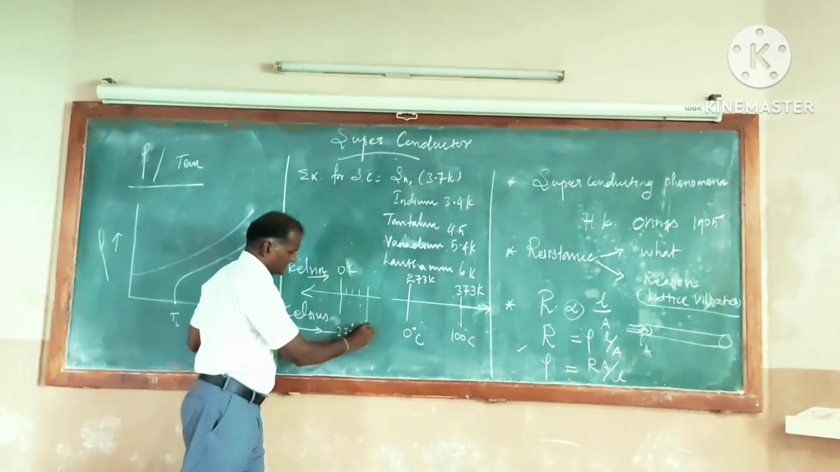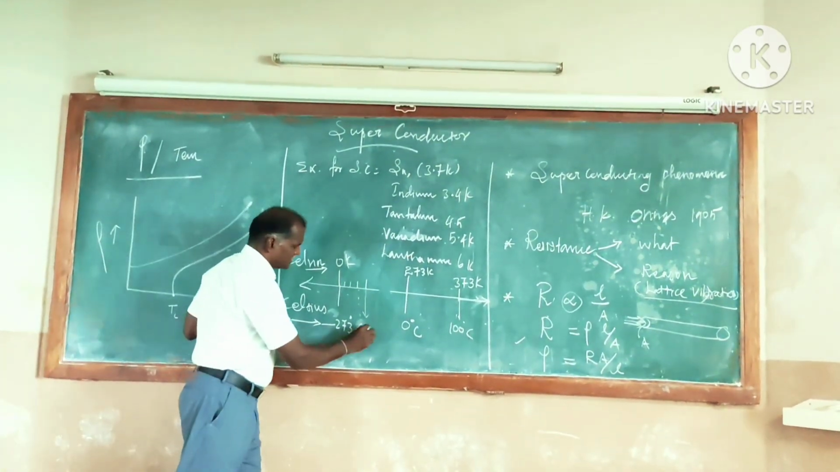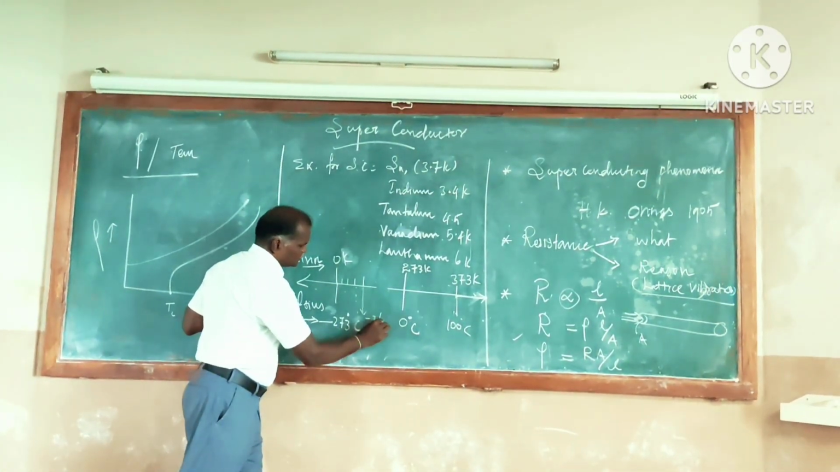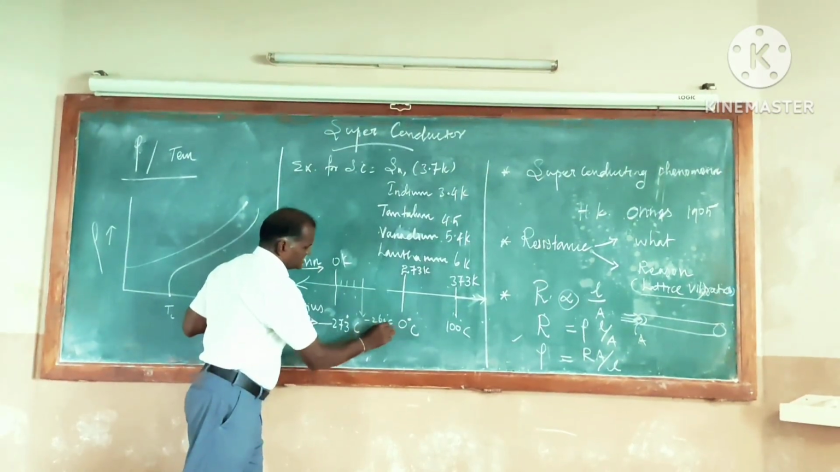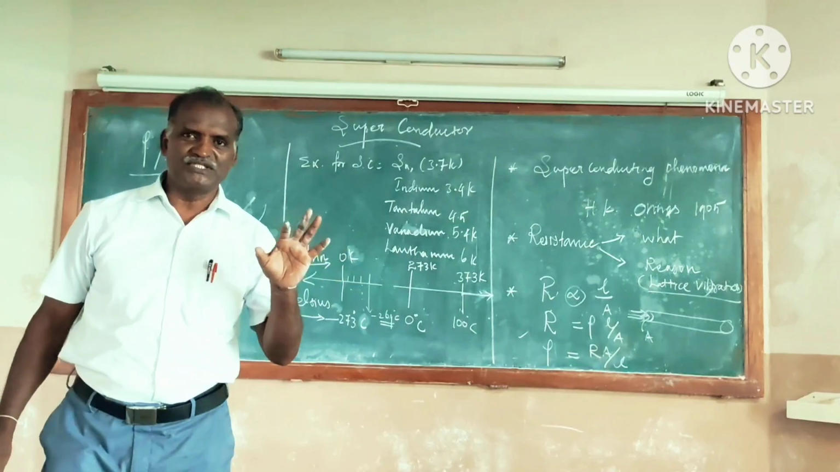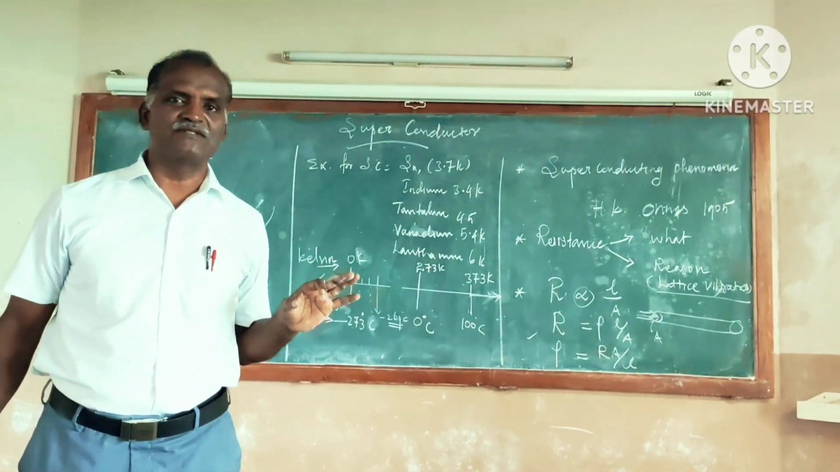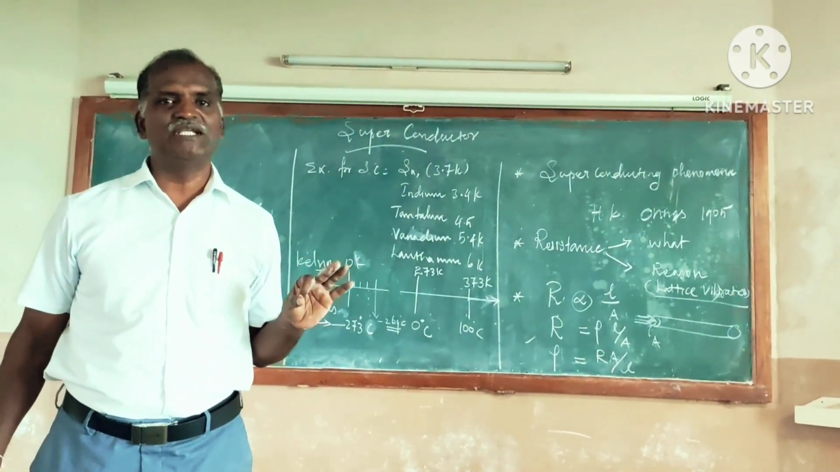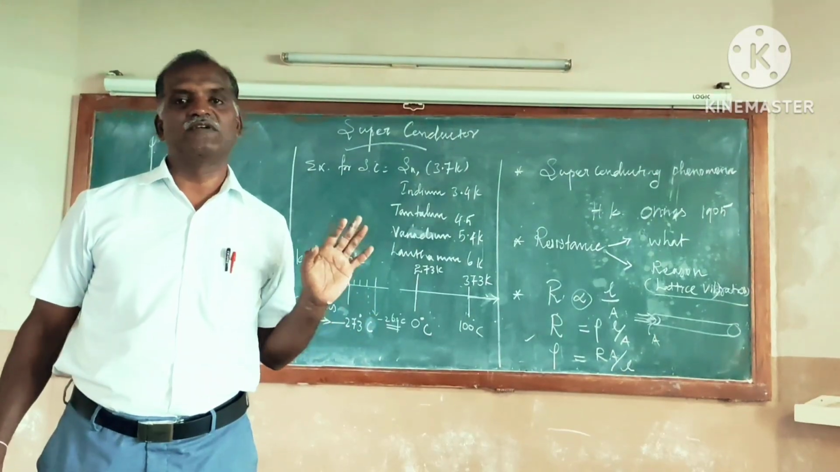It is equal to what? Around minus 269 degrees Celsius. This is called low temperature physics. Even to achieve these lowest temperatures, we have to use liquid helium or nitrogen. These are very costly.